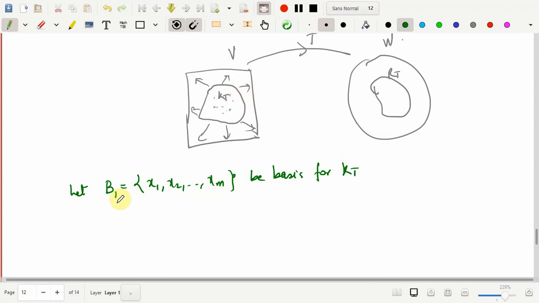Okay, so now this basis can be extended to form a basis for V, and the basis for V has n elements.